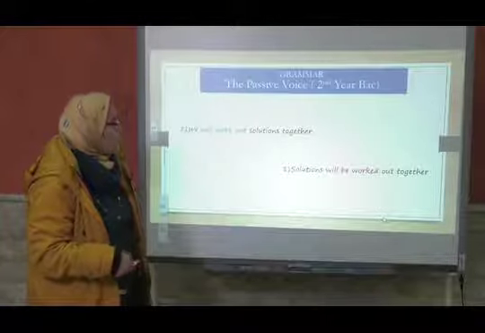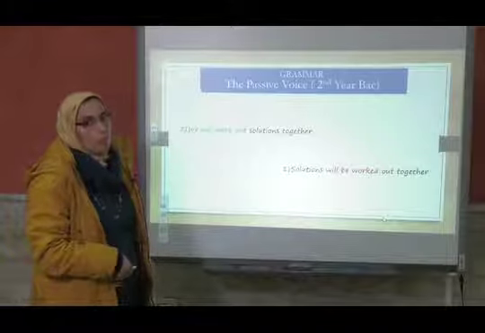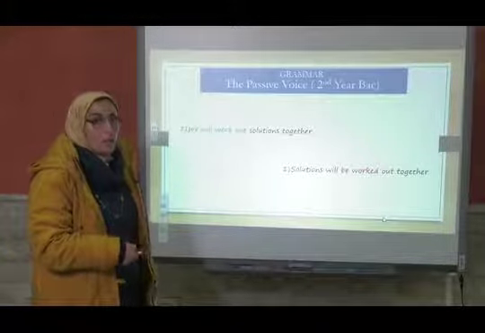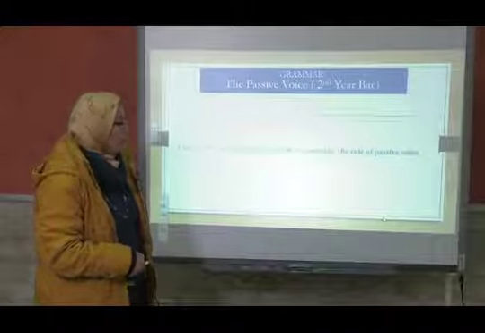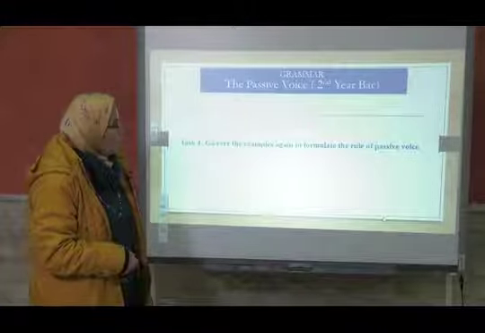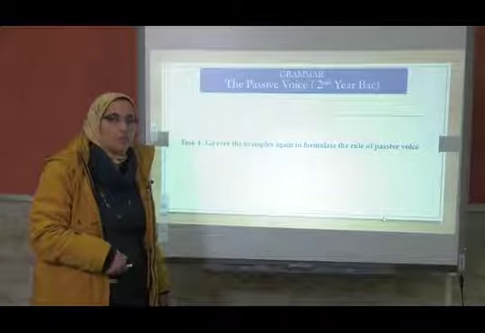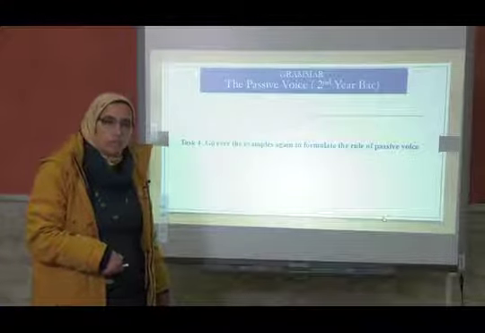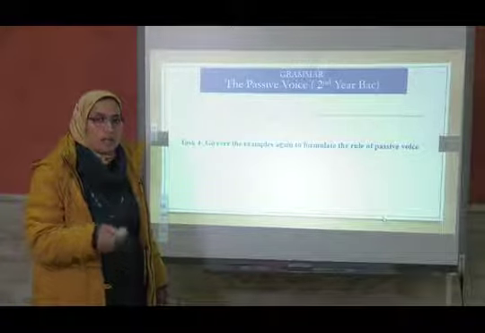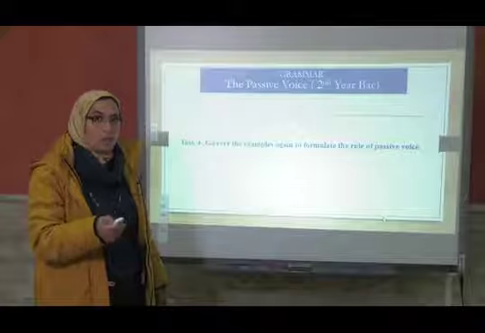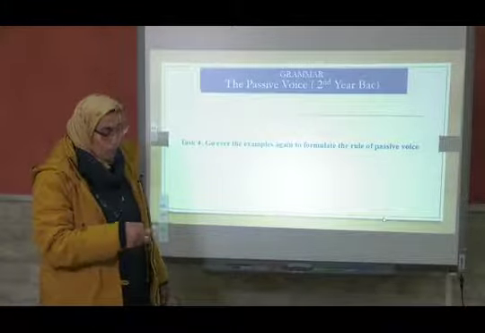It's changed into will be worked, plus past participle. So what is this? This is the passive voice. Go over the examples again to formulate the rule of the passive voice. When do we use the passive voice, and what are the changes that we bring to the sentence to change it from active to passive voice?